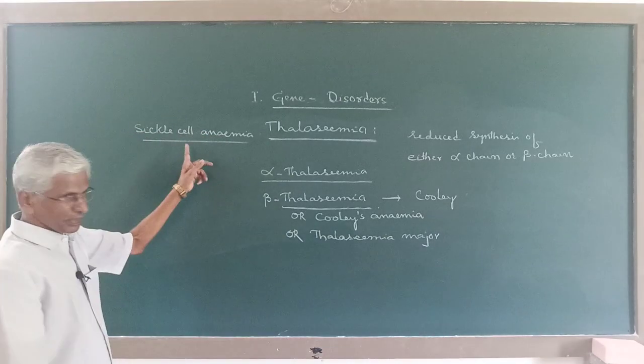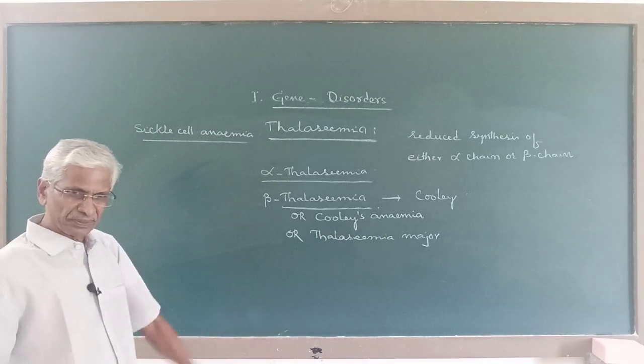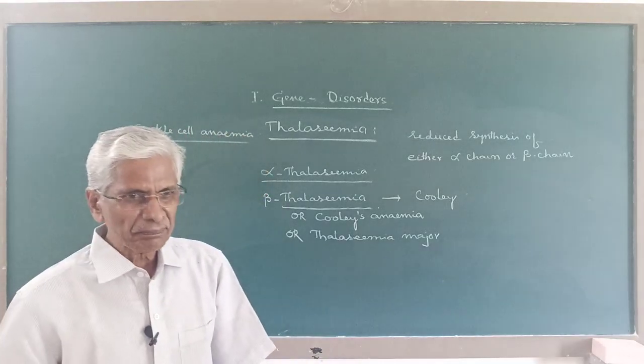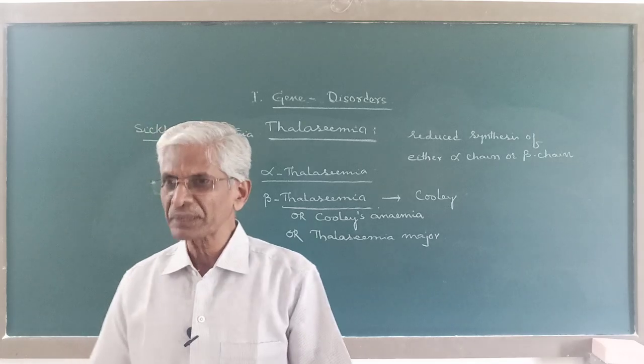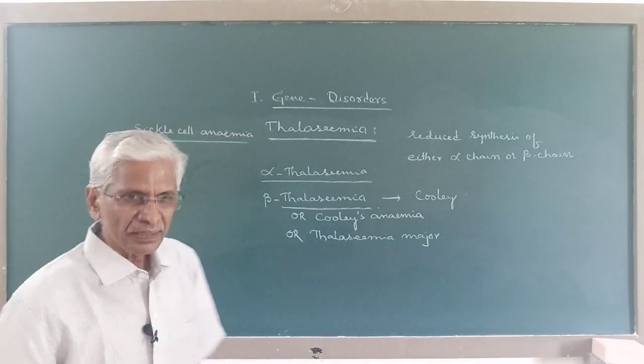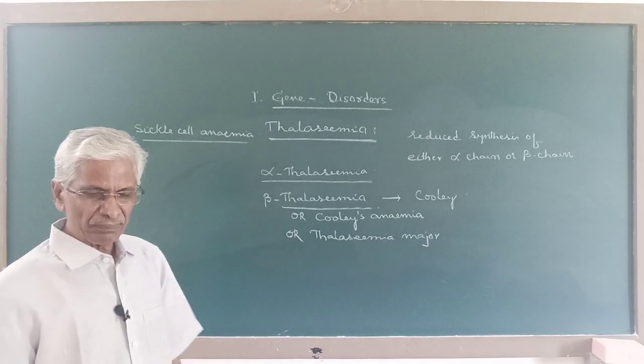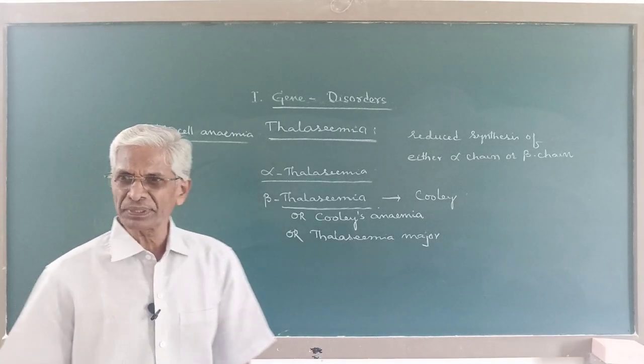This is a blood disease of qualitative problem because it is the quality of the hemoglobin that makes the individual either become normal or suffer with sickle cell anemia. If the hemoglobin is normal, then the person will be normal.